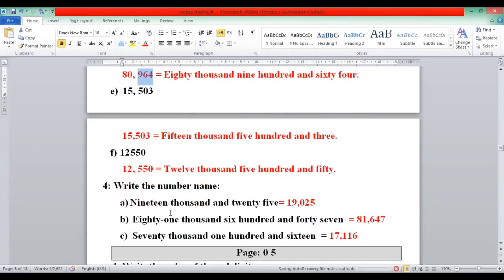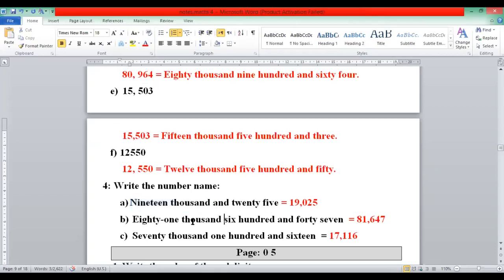The next question is, write the number names. Question 4 is the reverse of 3. Here the numbers are given. A 5-digit number is given in words, and you have to write this number in numbers. 19,025. So 19,000, write 19, and after 1,000 put a comma. Here 100 is missing. In place of 100 put 0 and then 25.